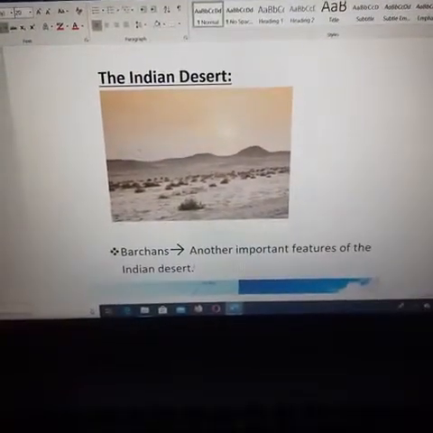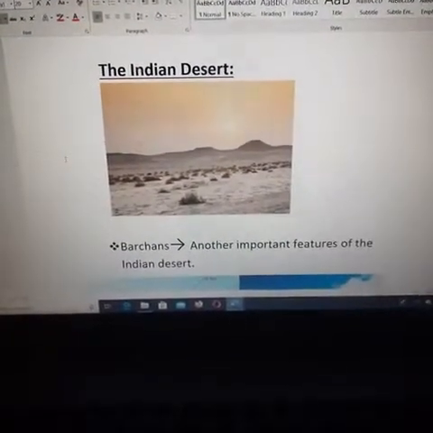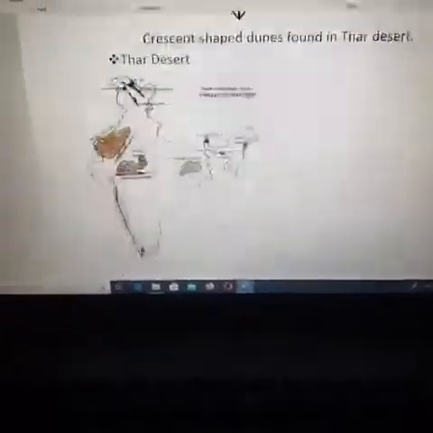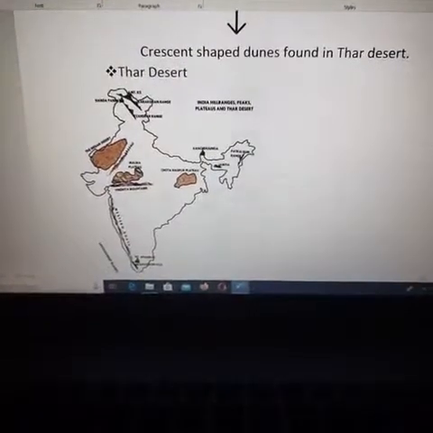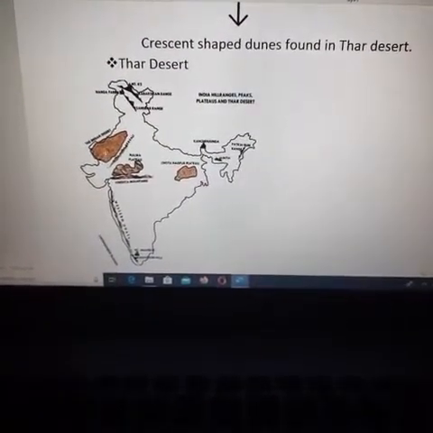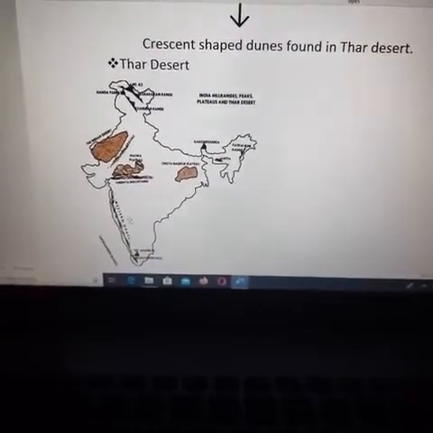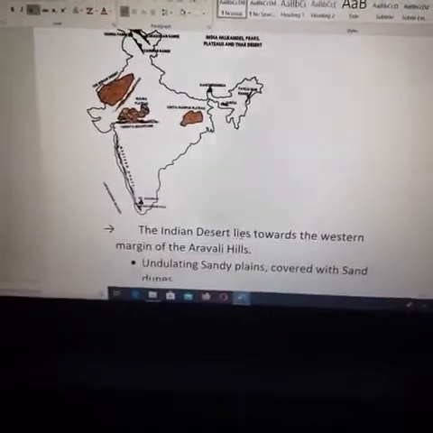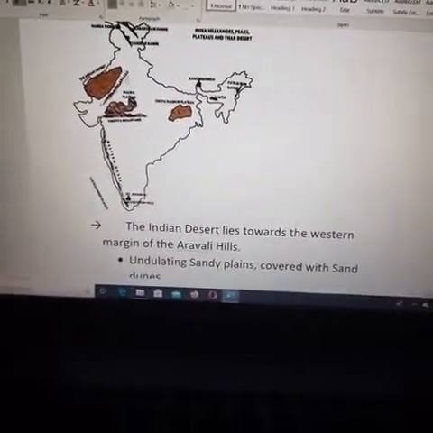So the next topic is about the Indian desert. As we know, the Indian desert is located in the northwest part of India. The desert in our country is the Thar desert, which lies here. The Indian desert lies towards the western margin of the Aravalli Hills. You can see the Aravalli Hills in this place.